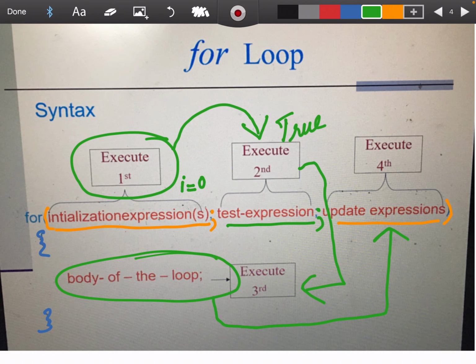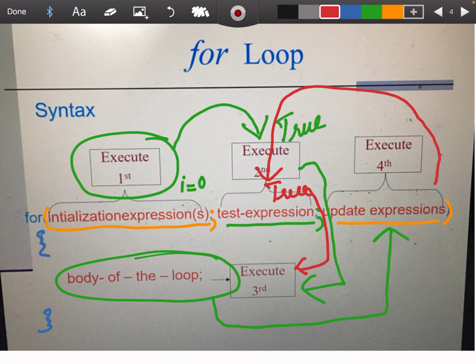Then after the execution, what is happening? Again the control will be passed to the test expression. Here the expression will be checked again, and if it is found as true again, then again the control will be passed to the loop body. It is executed again. After the execution, control will be passed to the update expression.